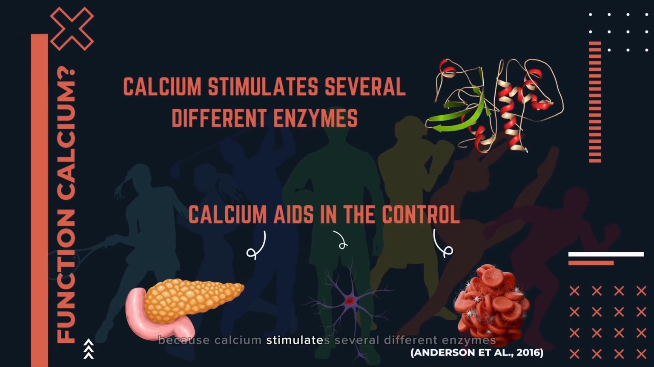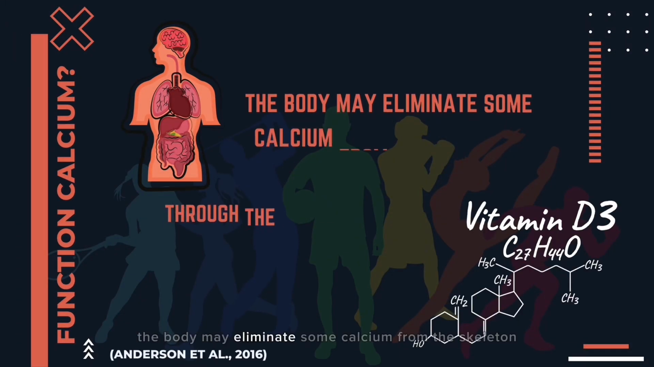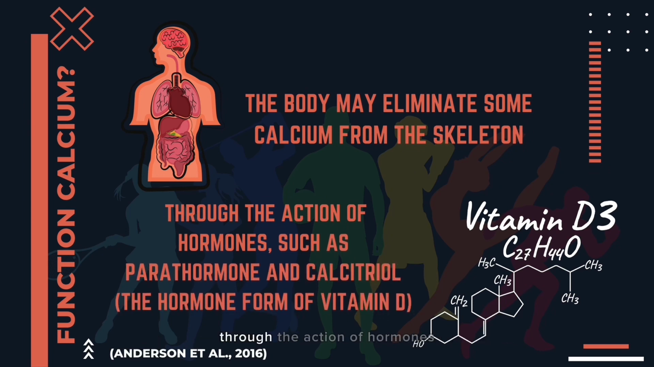Because calcium stimulates several different enzymes, it is essential for the creation and degradation of both liver and muscle glycogen. In addition, calcium aids in the control of hormone secretion, blood coagulation, and nerve impulse transmission. The body may eliminate some calcium from the skeleton through the action of hormones such as parathormone and calcitriol, which is the hormone form of vitamin D, if the diet is low in calcium for a brief period. This allows the body to maintain an acceptable amount in ionic form.